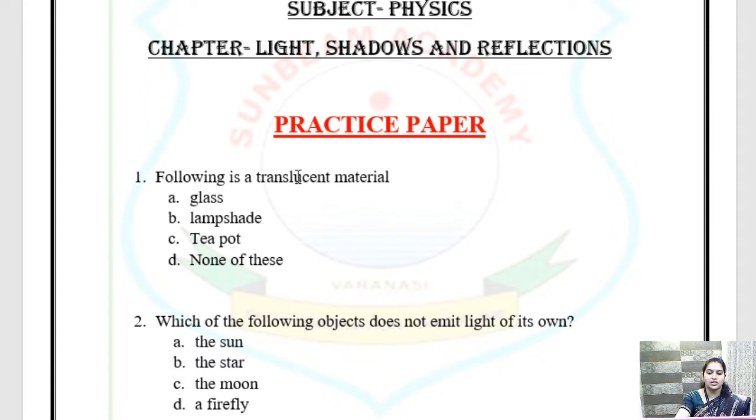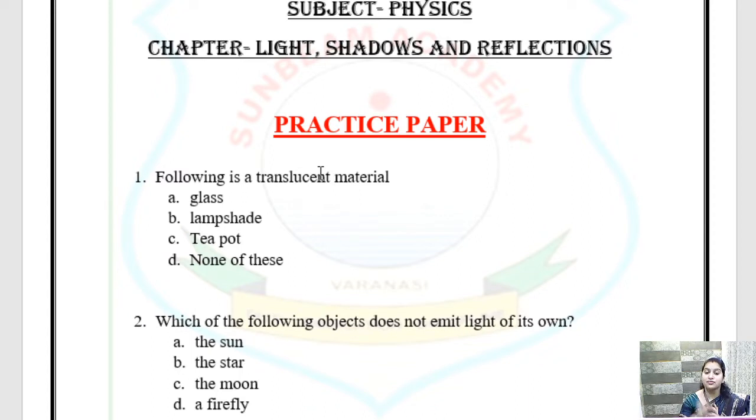Children, what is translucent? Translucent objects are those objects through which we can see partially. We cannot see completely. And how does light pass? Light also passes partially through a translucent object.